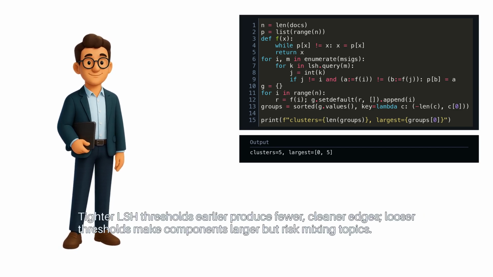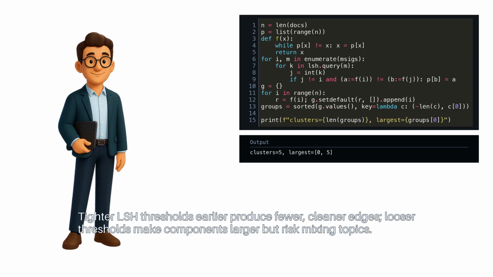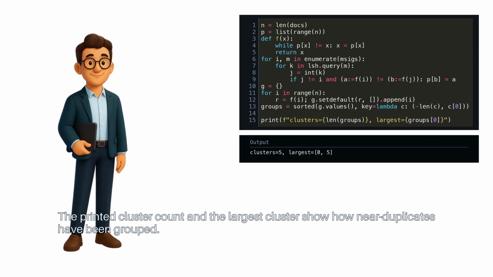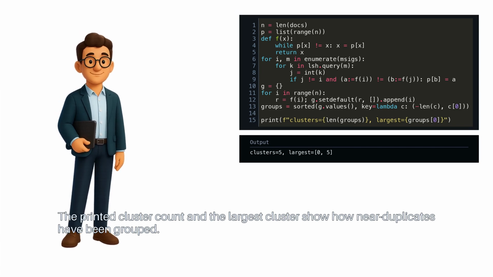Tighter LSH thresholds earlier produce fewer, cleaner edges. Looser thresholds make components larger, but risk mixing topics. The printed cluster count and the largest cluster show how near duplicates have been grouped.